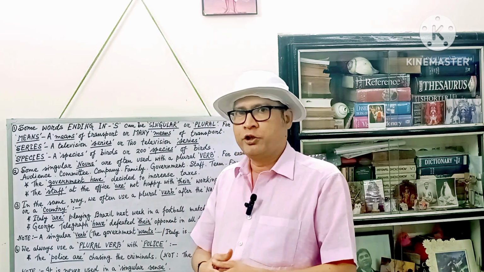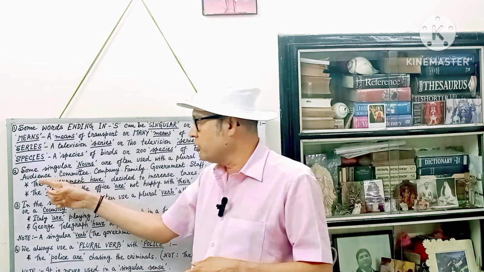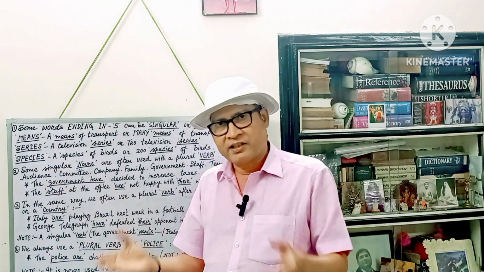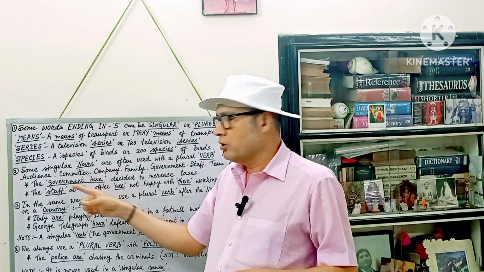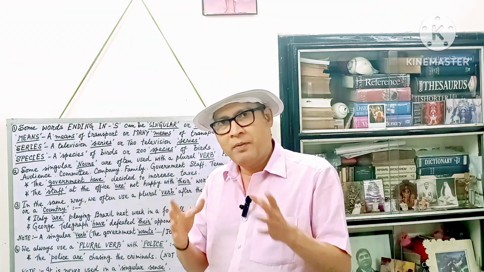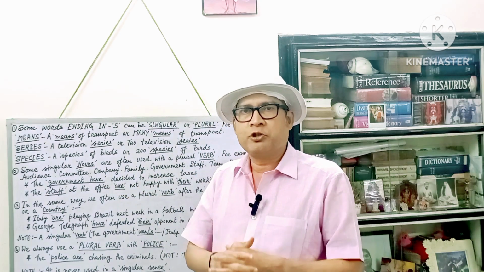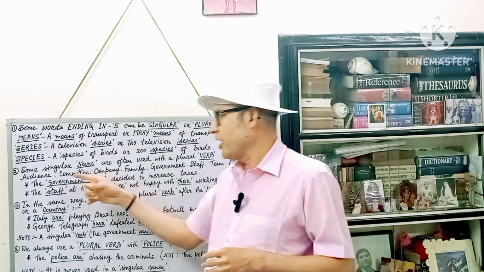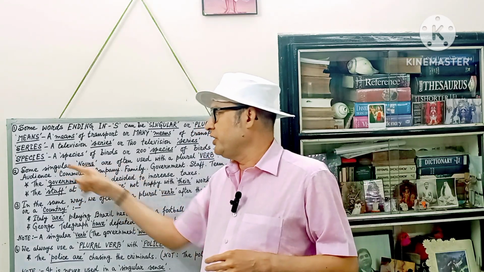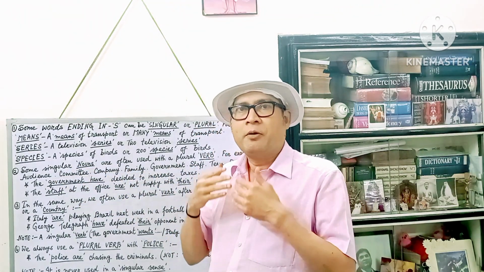So if you know for sure that there is only one viewer today, you may use this word audience as a singular one. In the same way, if the committee consists of one member only, one member committee, you don't need to use this word committee as a plural noun. But generally what we see, generally these words which are written here consist of many.